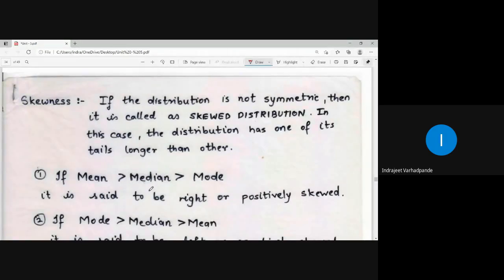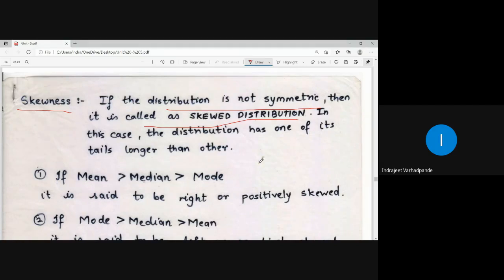Now, in some examples related to the random variable, you may be asked to calculate the skewness and kurtosis. That is called the coefficient of skewness and coefficient of kurtosis. So, what do we understand by skewness and kurtosis? If the distribution is not symmetric, then it is called a skewed distribution. If it is not symmetric, it means it is more on the right hand side of the mean or on the left hand side of the mean.